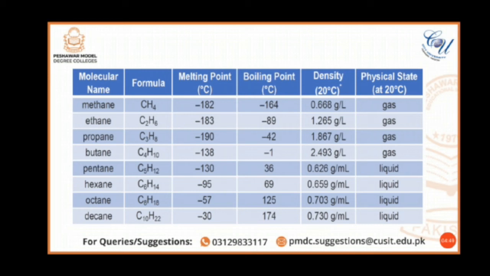You can observe a gradual change in the boiling point, melting point and density, while the physical state is the same. In case of pentane, hexane, octane, and decane, they are all liquid, but their melting point, boiling point, and densities vary as you can observe in this image. So this was about the physical properties of alkanes.